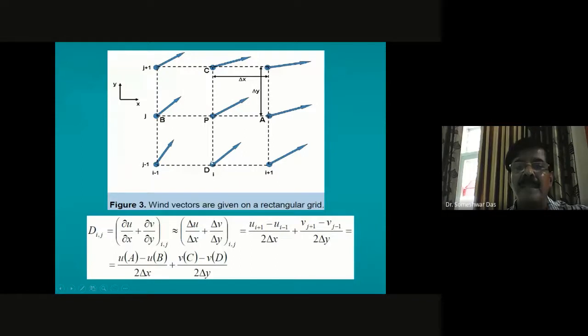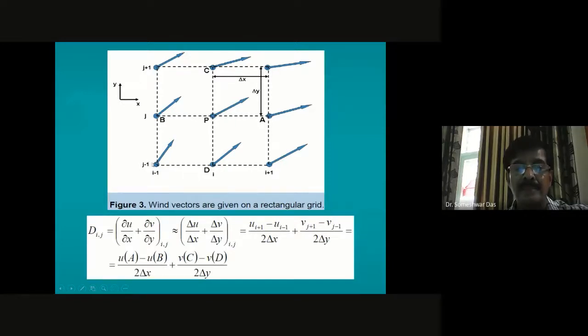This is i, this is i minus 1, this is i plus 1, so you are going one step below. So this will be j minus 2 here, because this is j minus 1.